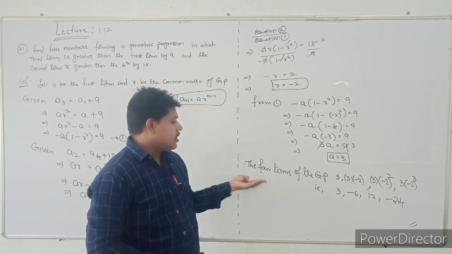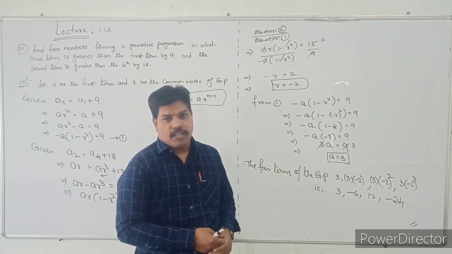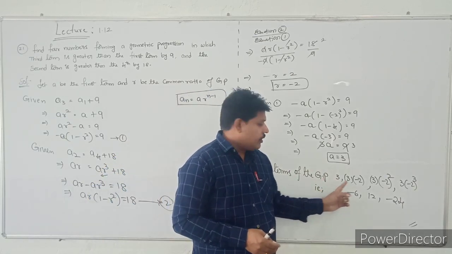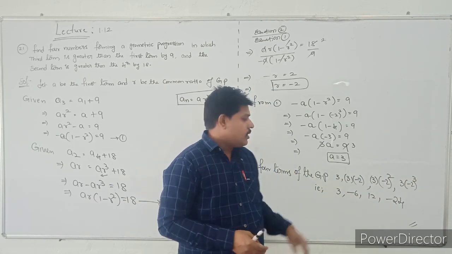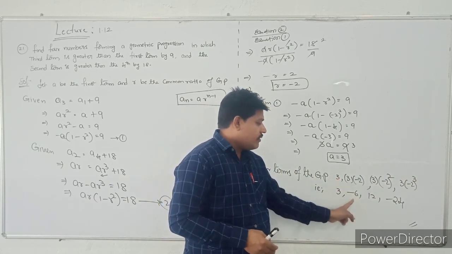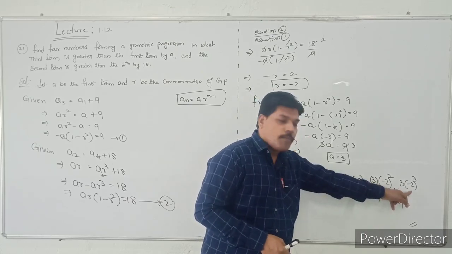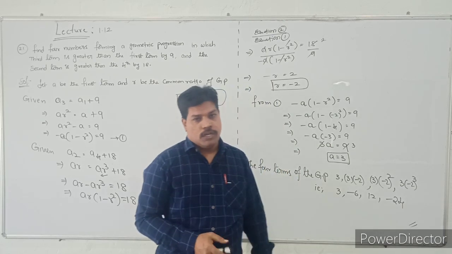After that, the question asks for the first 4 terms of the GP. What are the 4 terms they are asking? A, AR, AR square, AR cube. So A value is 3, AR value is minus 6, and AR square, 3 into 4, that is 12, and R, minus 2 cube, is minus 8. So 3 into minus 8 is minus 24.